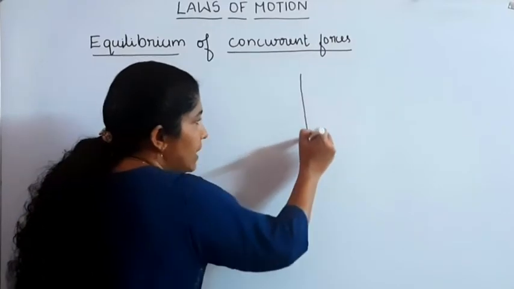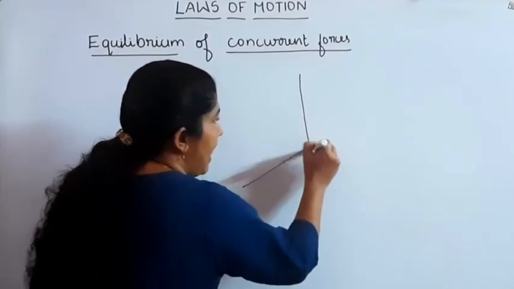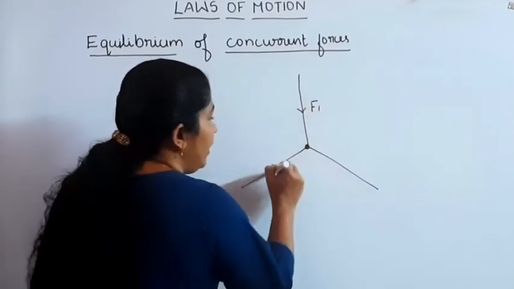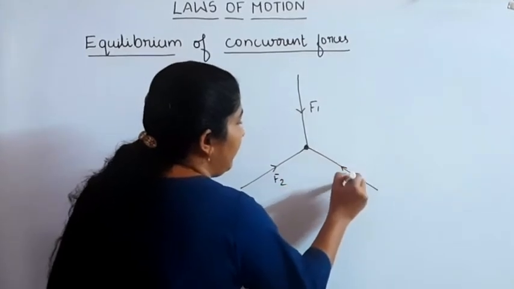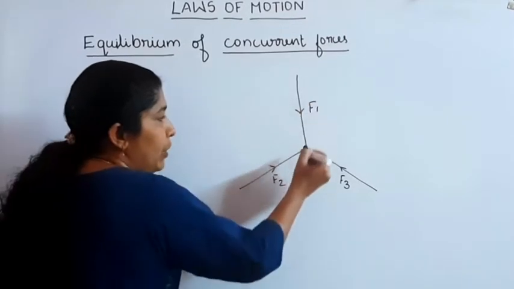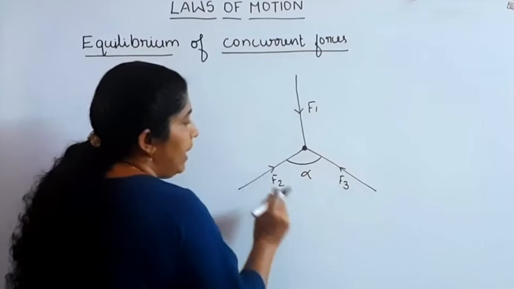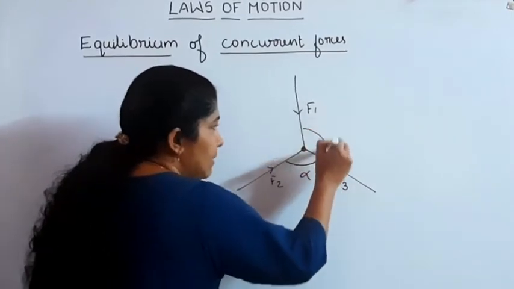If three forces F1, F2, F3 are acting at a point in this manner, just opposite to F1, this angle is equal to alpha. Just opposite to F2, the angle is taken as beta.